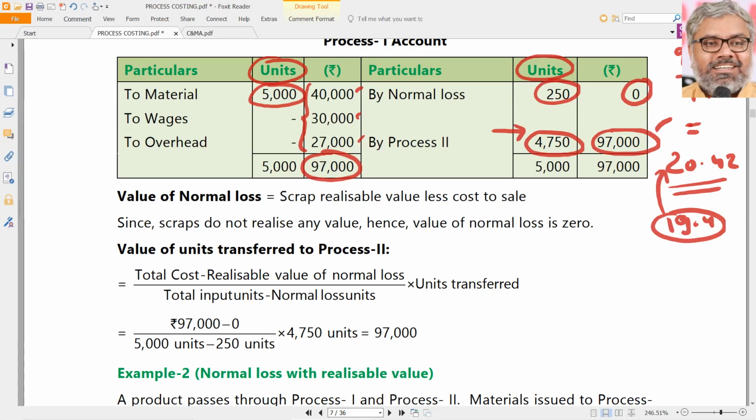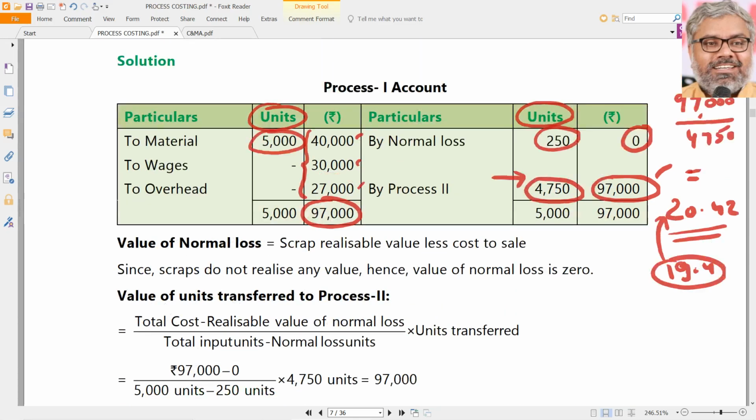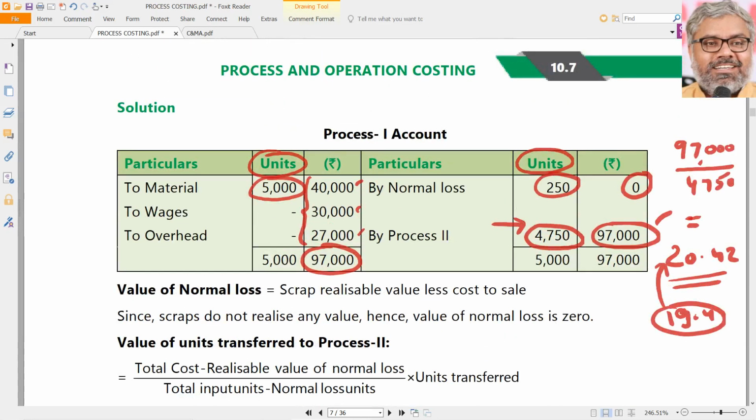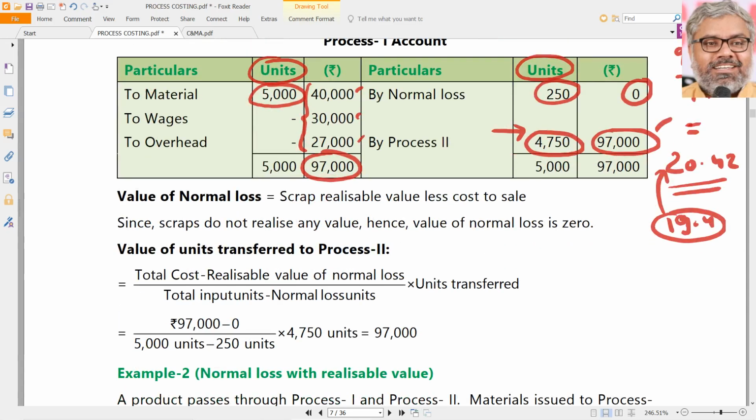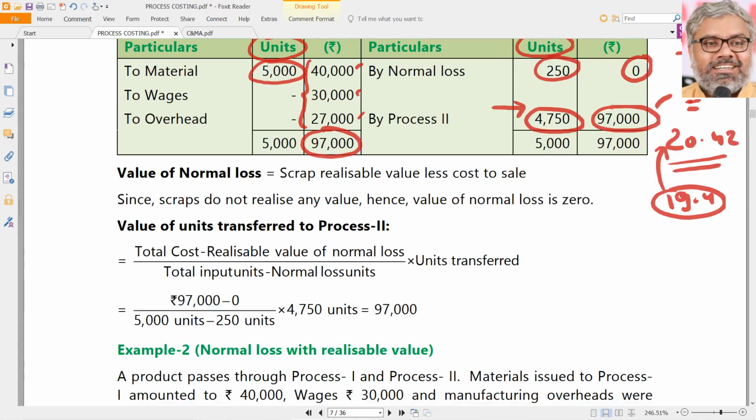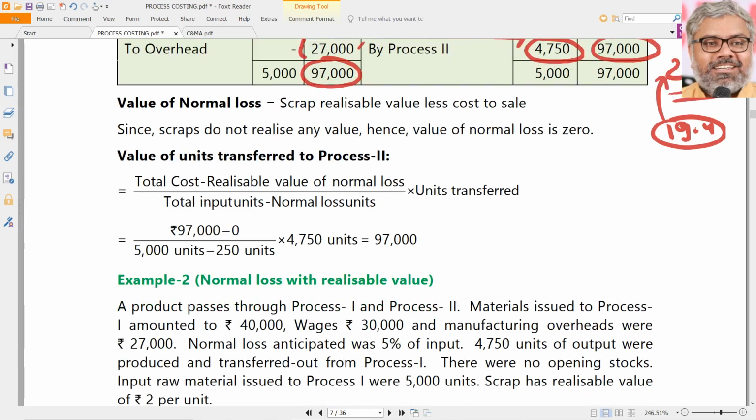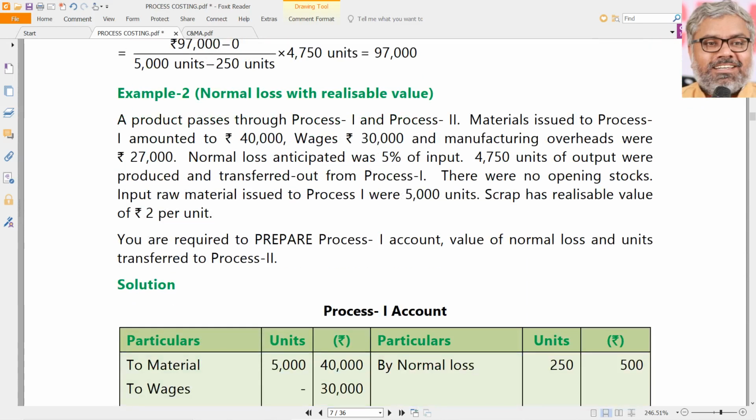As we already know, nothing new in this. But that's what is accounted for in the process account by taking only the units column without writing any amount in the amount column, since there is no scrap value. If there was a scrap value, a realizable value, that would have been written in the amount column of normal loss, right? That is when there is no realizable value.